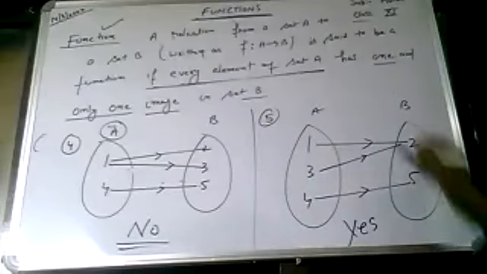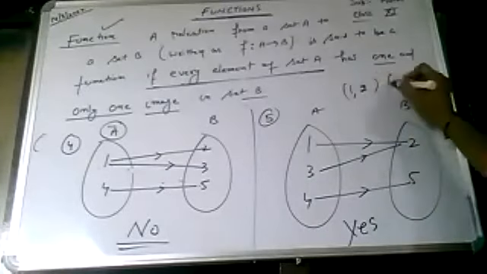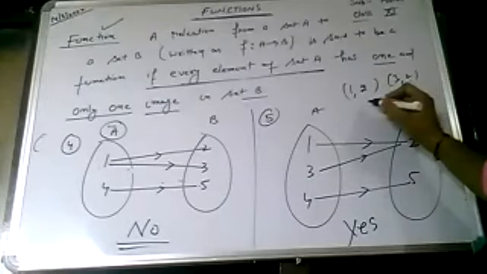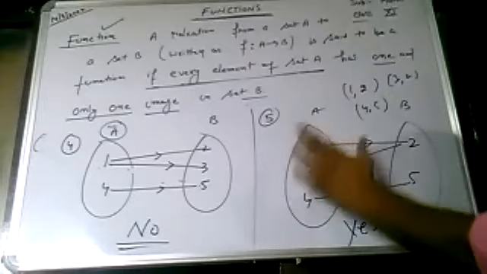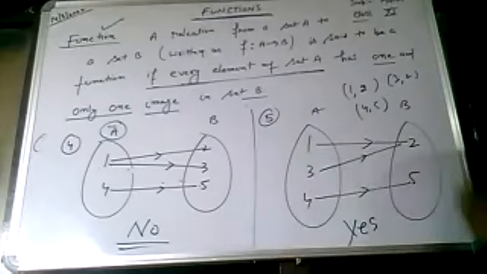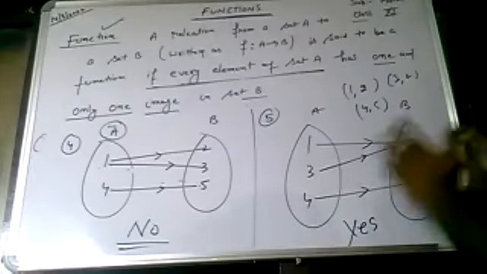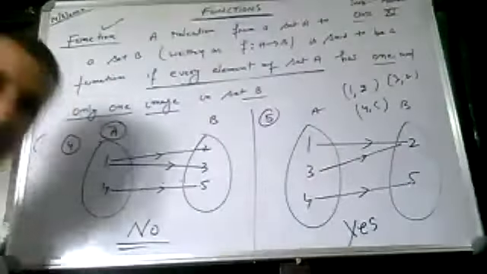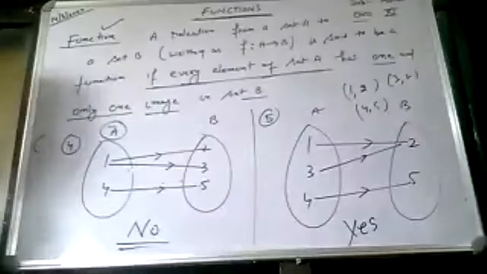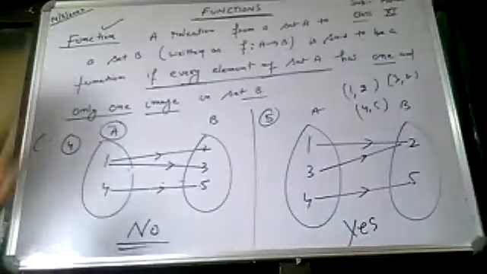So 1 goes to 2. 3 is mapped to 2. And 4 is mapped to 5. So every element of set A has a unique image in the set B. That's why this is a function. Did you understand a little, class? Okay? This is the criteria that every element of set A has a unique image in set B.